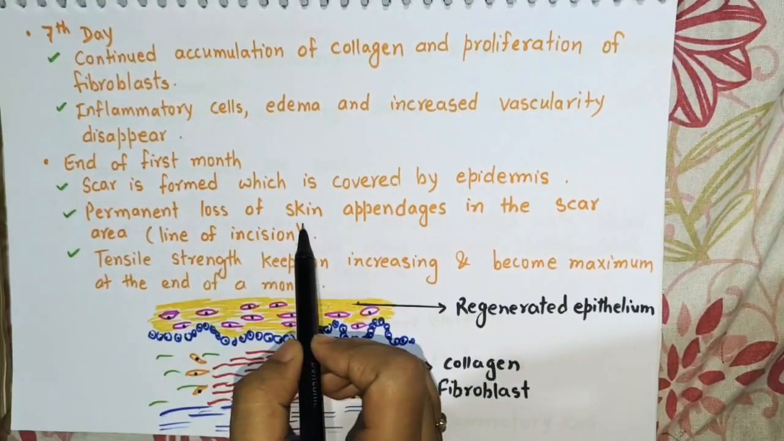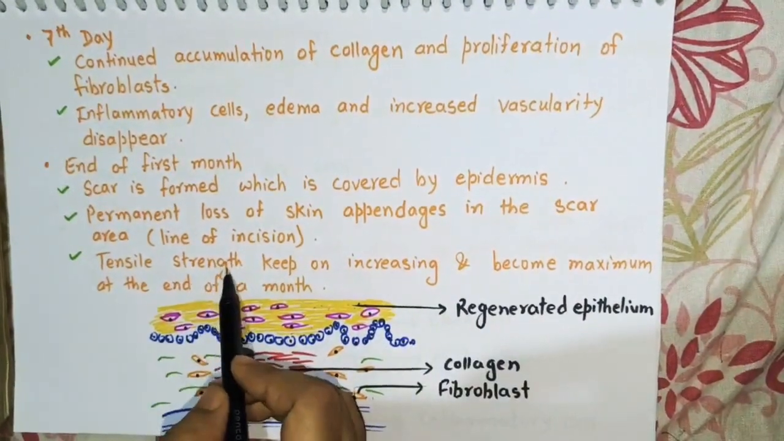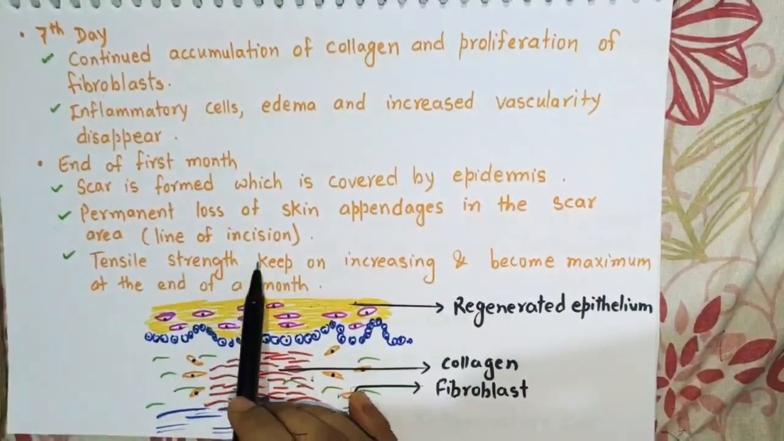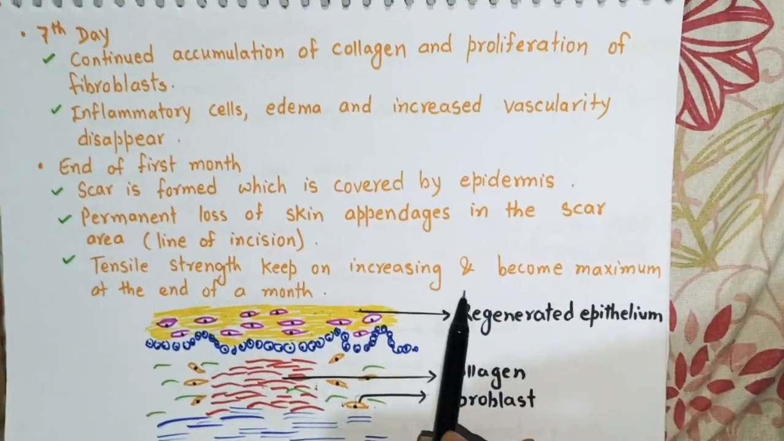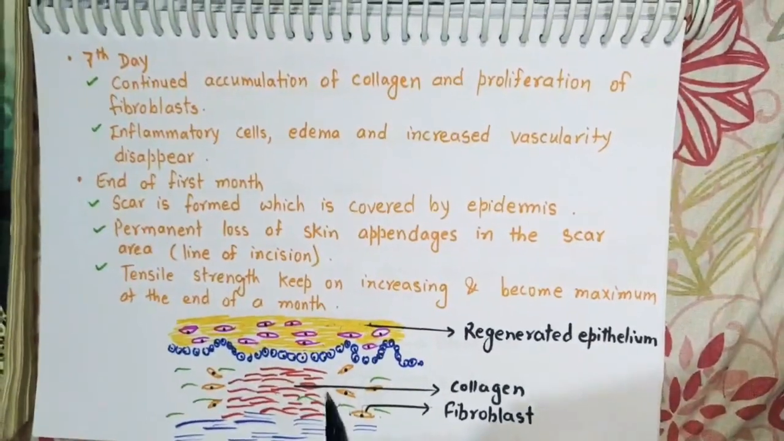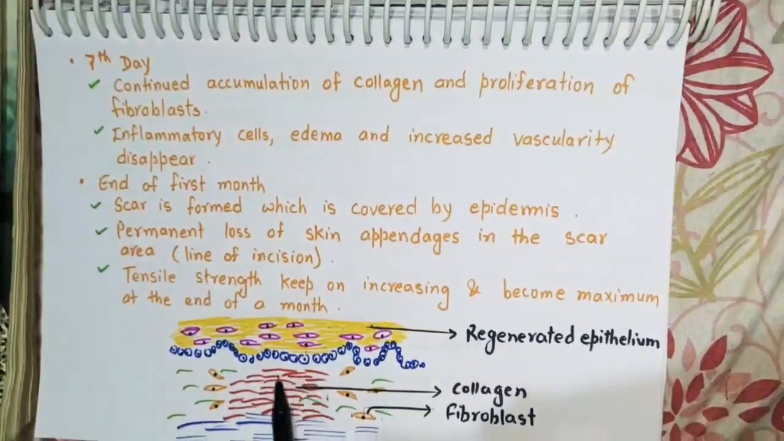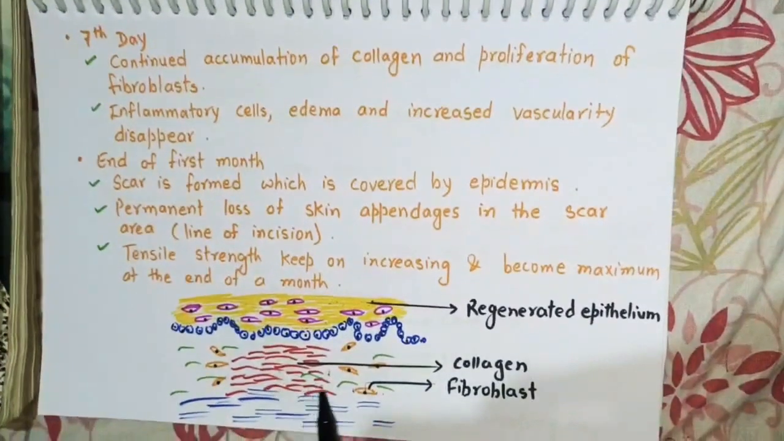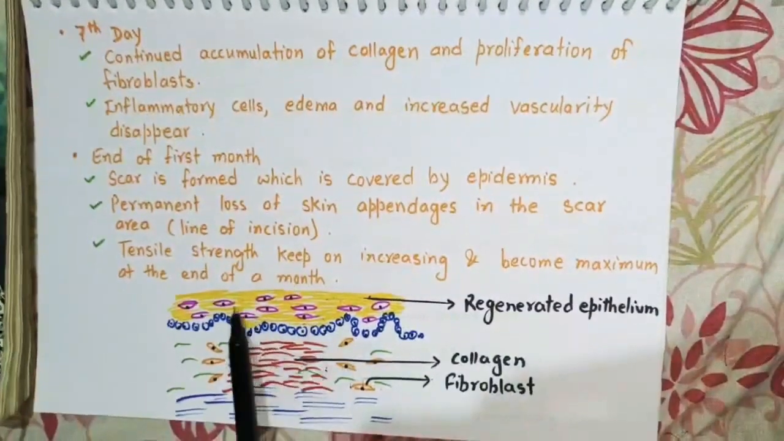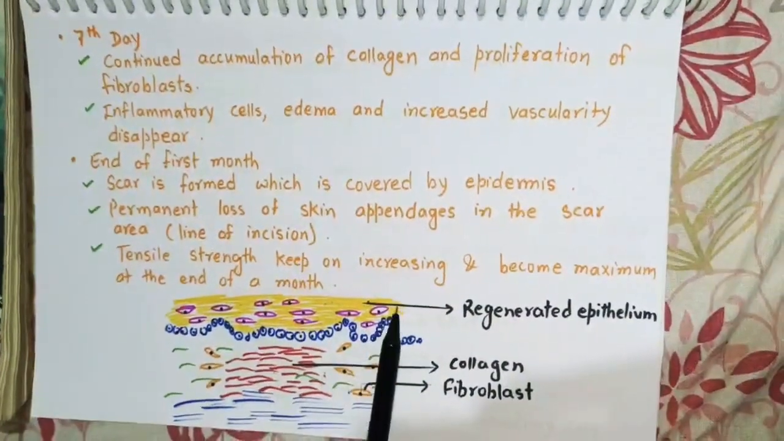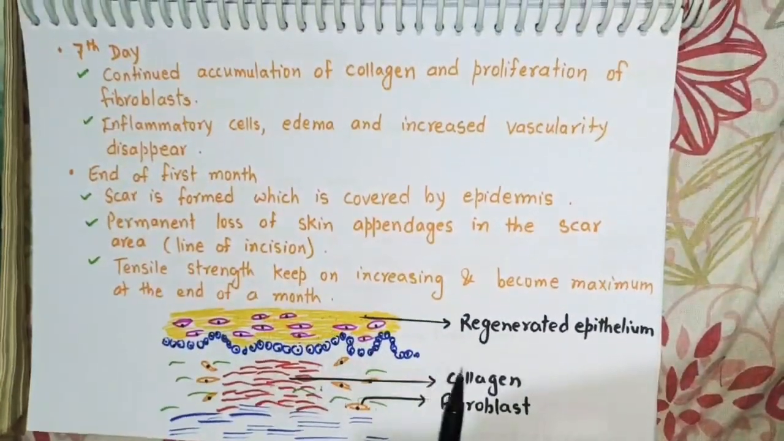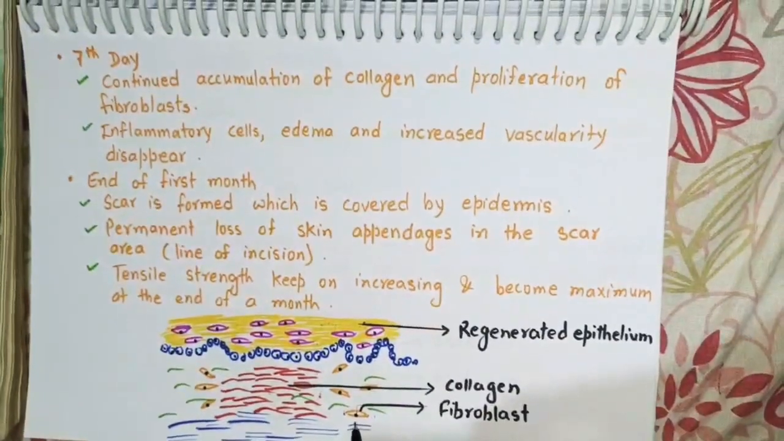There will be permanent loss of skin appendages in the scar area, that is also called the line of incision, and the tensile strength of the injured tissue keeps on increasing, and it will become maximum at the end of the first month. In the diagram, these are the collagen fibers which are formed in large amount that will bridge the gap between the incision, and there is formation of regenerated epithelium, that is the epithelium of the skin that was injured has regenerated, and there is presence of fibroblasts as well.